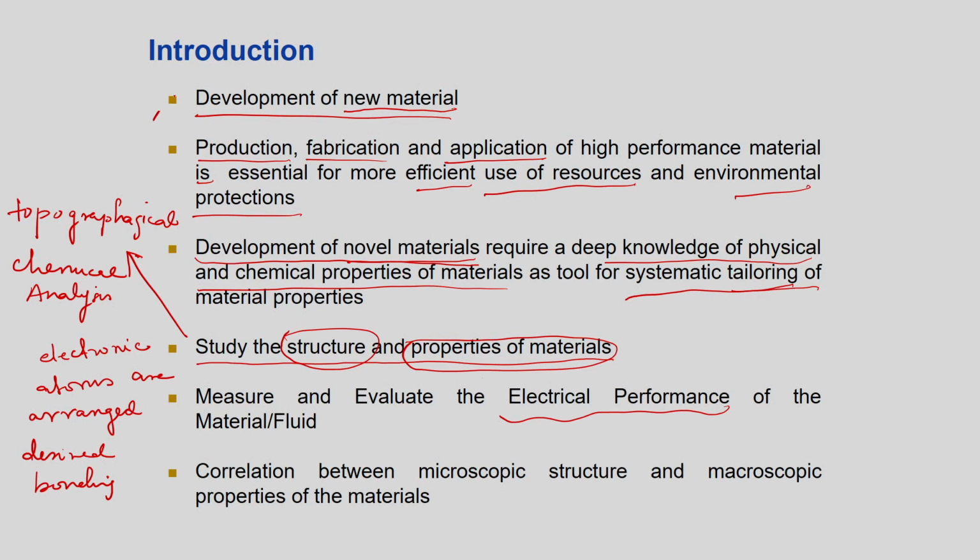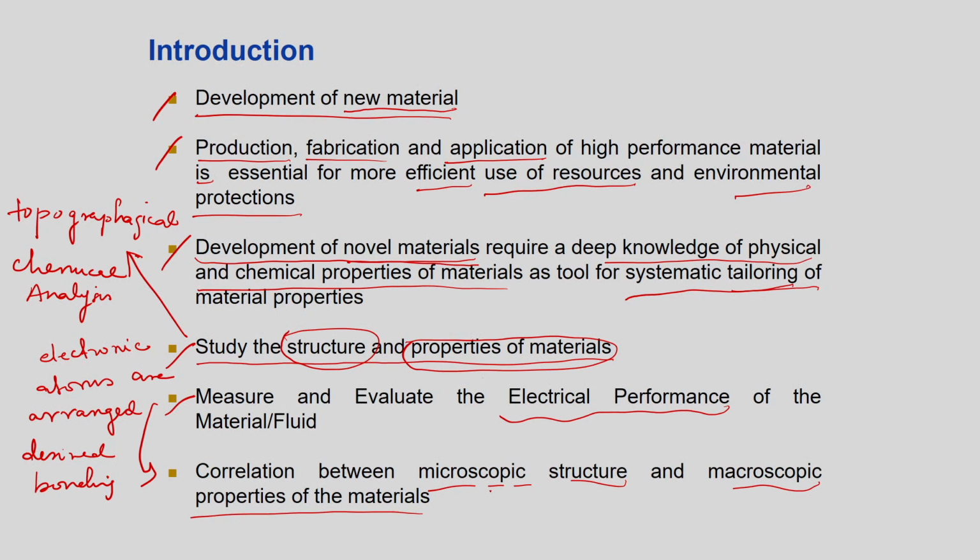Those things all come under the domain called electrochemical performance. Then finally, these four aims relate to the correlation between the microscopic structure and macroscopic properties of the materials. What do you mean by the microscopic structure? Microscopic structure, as I told you, depends upon how the electrons and atoms are arranged, and once they are arranged, what is it giving us? If you want to test a material, whether it is able to show that particular bond, or whether I have made a desired material with certain atoms arranged in an orderly fashion, and if so, what property you are getting.